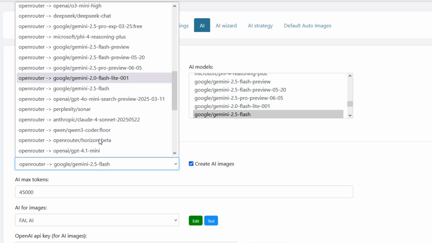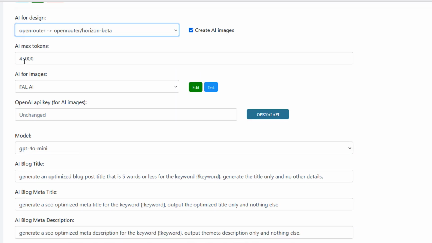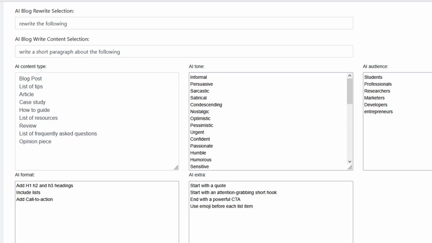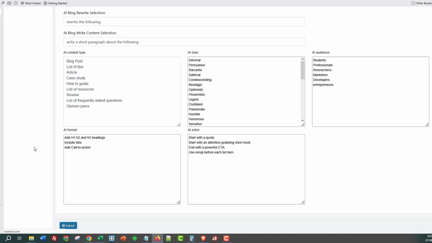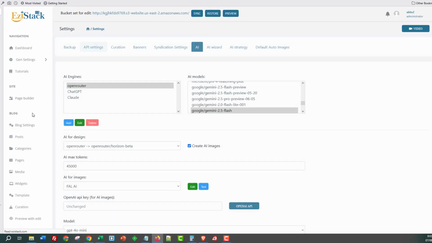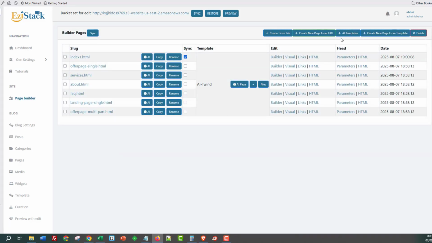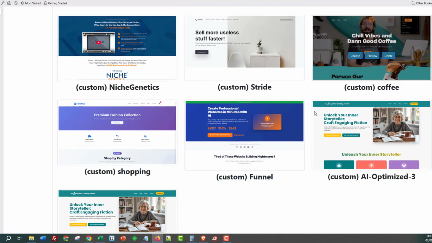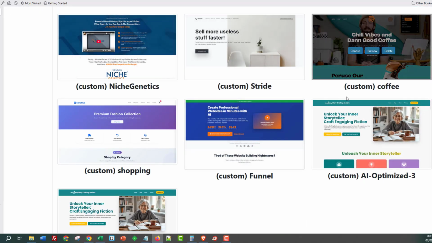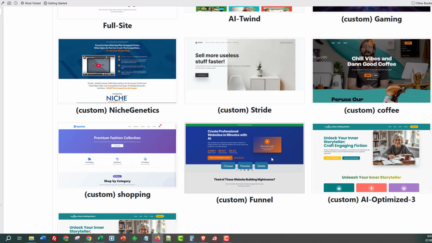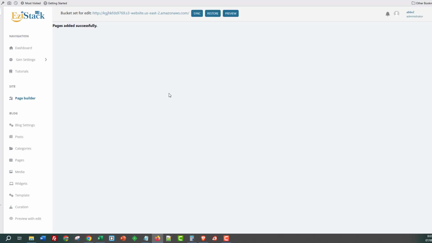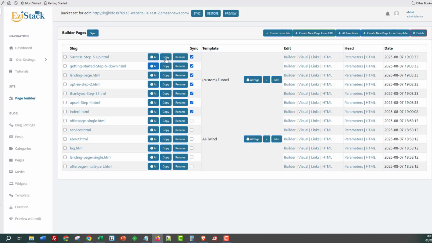Okay, in fact, let me go ahead and show you a model down here, guys. So I'm going to go ahead to Horizon Beta. I can't remember what the max token is in here, but I'll go ahead and click on submit. And what we'll do with this one is create a funnel. So I'll go to the page builder. I'll bring in another template down here, guys. I'll bring in that funnel template that we saw last time, and I'm just trying to make a point here really quickly, which I want to show you. So here's the funnel template that we brought.